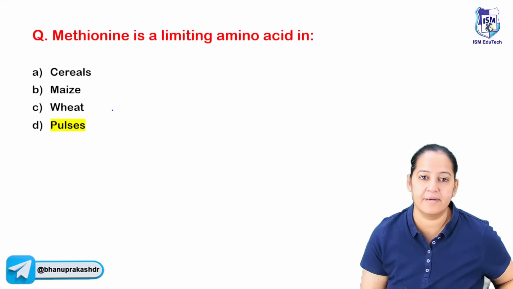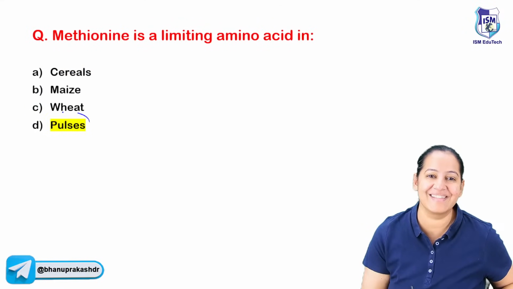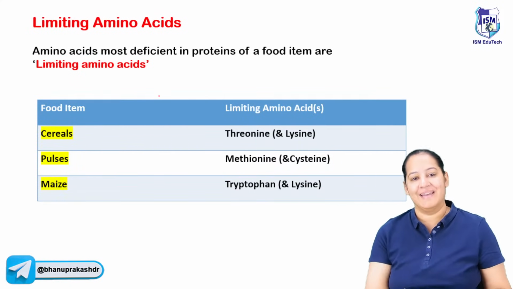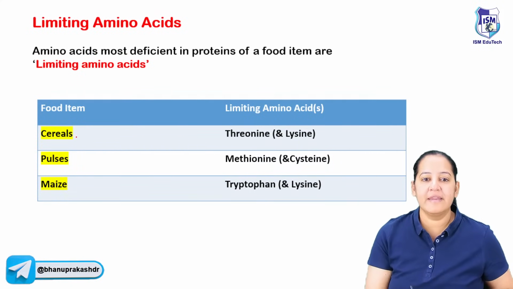What is the correct answer here? The correct answer is not A. The correct answer is the pulses. I guess you got confused. Many students do. Listen, learn the combination. Cereals. What are cereals? Cereals means rice and wheat.